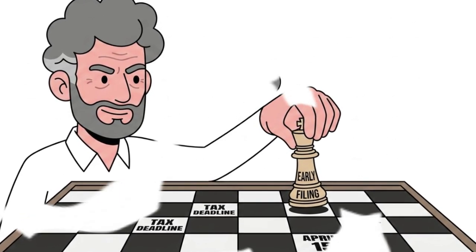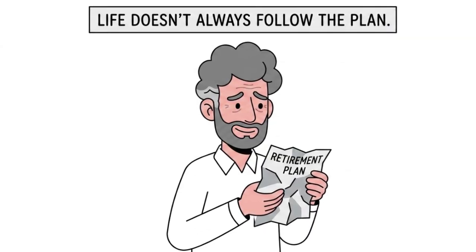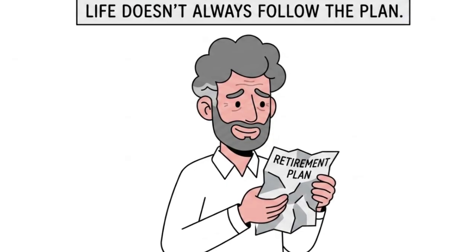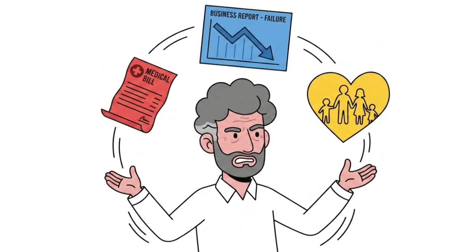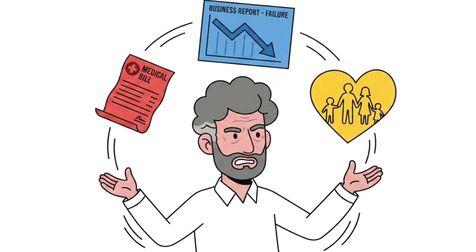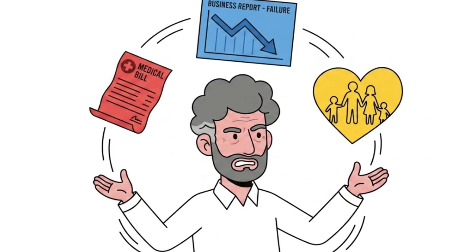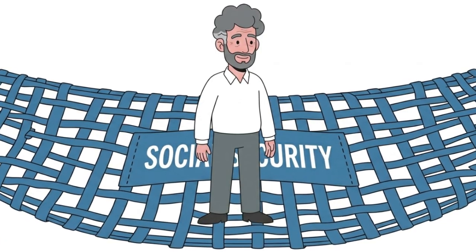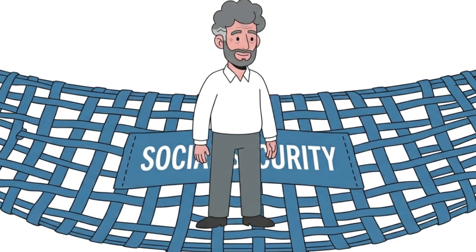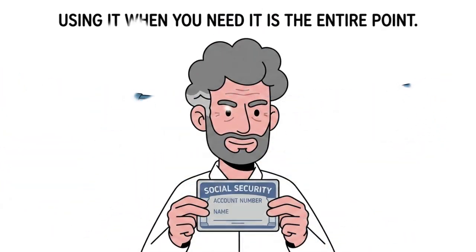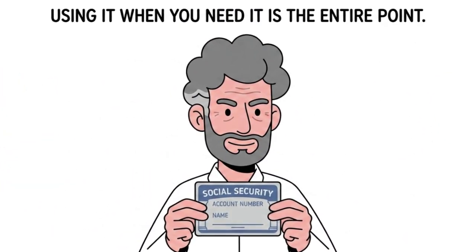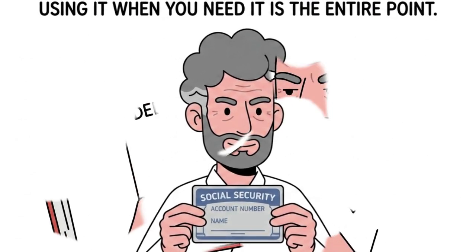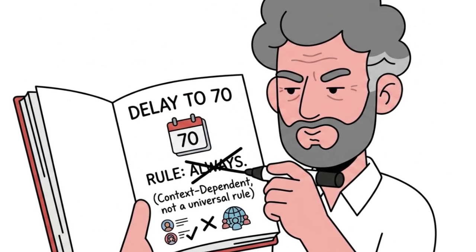Chapter 9. What the standard advice gets wrong. The default instruction to delay until 70 is not wrong. For someone in excellent health, with robust savings, no pension, and a spouse who also carries a high benefit, waiting produces dramatically better lifetime outcomes. The $246,000 COLA-adjusted gap is real, and it matters. But the advice becomes wrong the moment it is delivered as a universal rule rather than a conditional one.